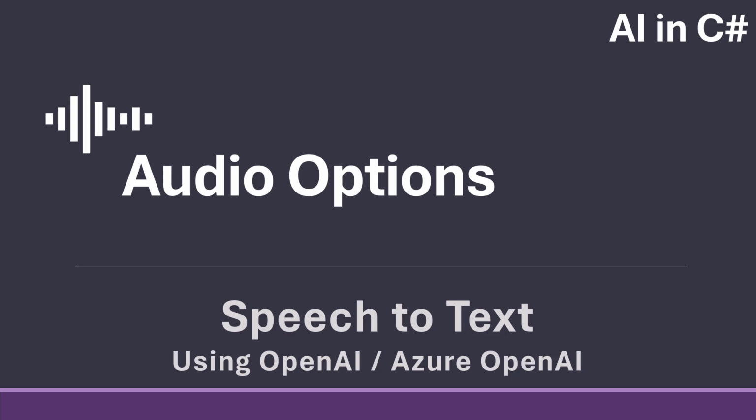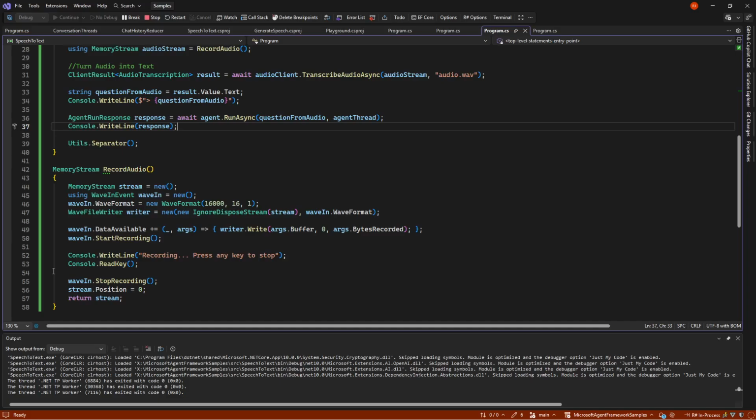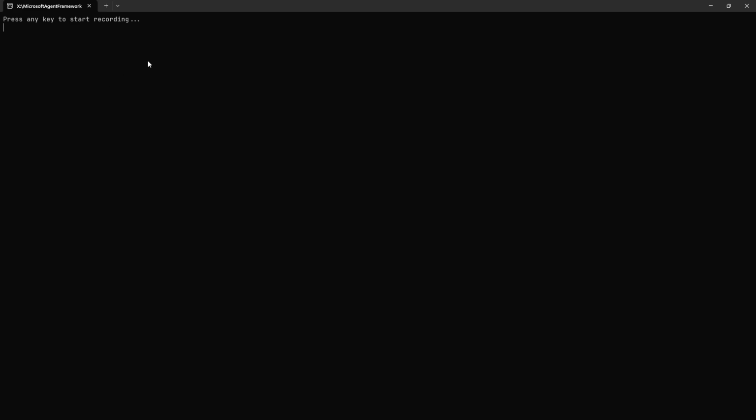In this case, we're looking at the audio options and going speech to text. So we will speak some audio and turn it into text so we can give it to an agent. So let me show you the sample first, and then we will go into the code.